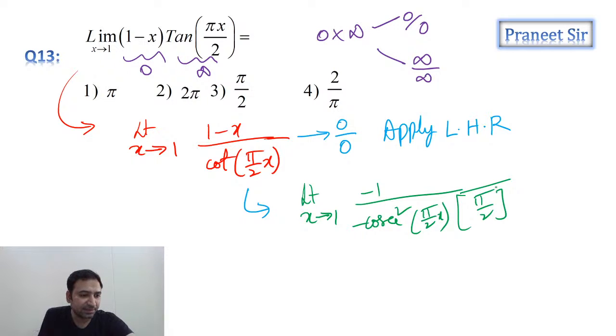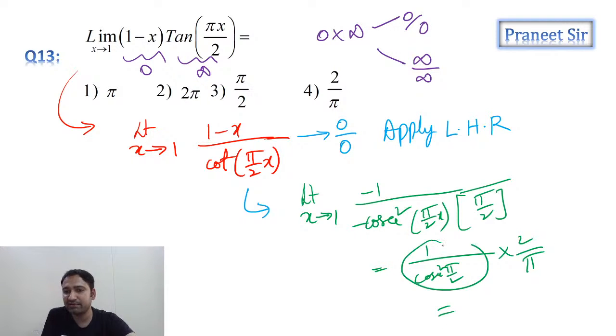यही आ रहा है, ठीक है ना? चलो. So now substitute the limit, guys. If you substitute the limit, minus and minus get cancelled. Cosecant square pi by 2 into 2 by pi, this is what we're getting. So finally this is anyway 1. So 2 by pi we get it. So answer is 2 by pi, guys. Fourth option आ रहा है, ठीक है ना?